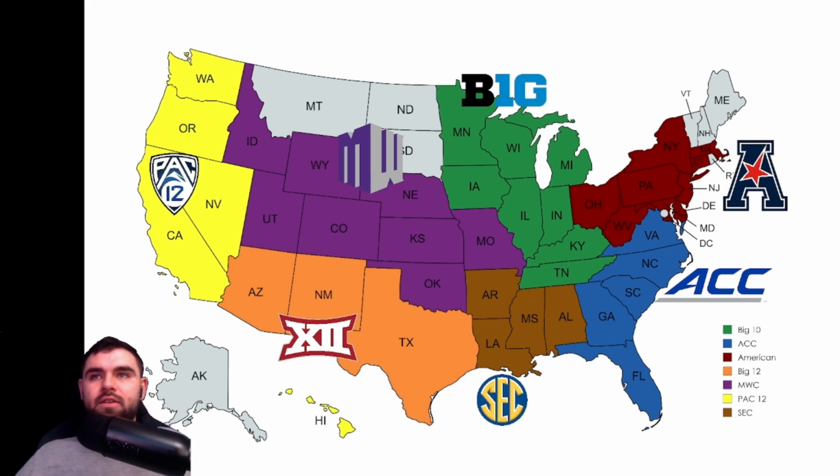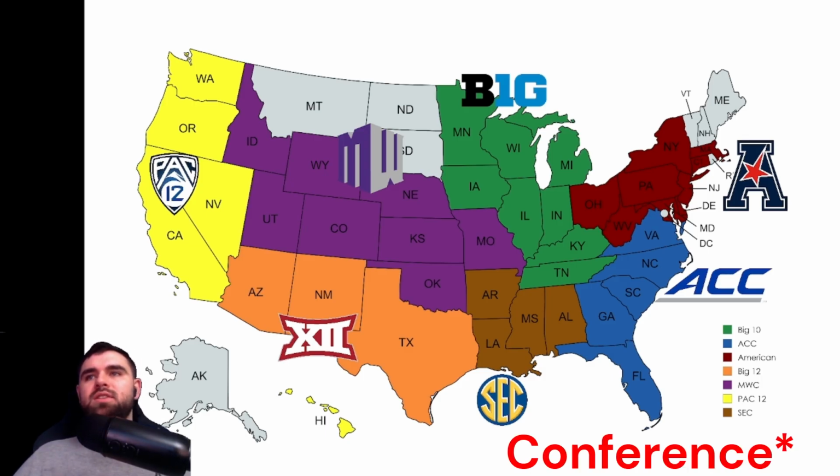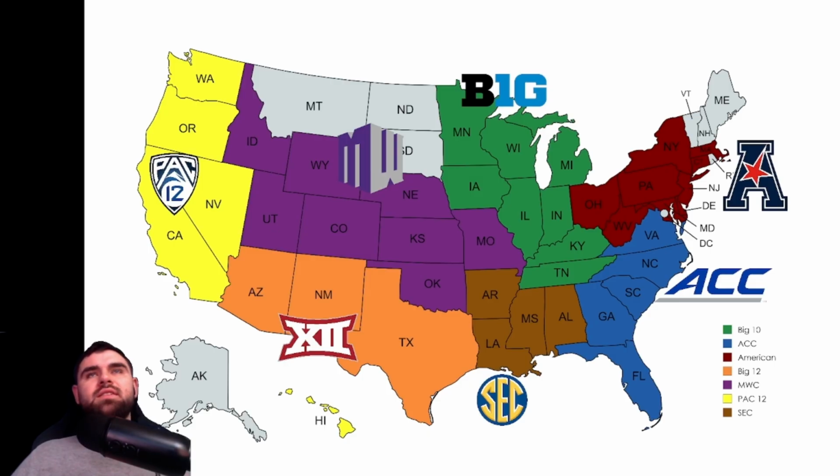So to start, we have the Pac-12, a traditional power that has fallen on very hard times, kind of revitalizing with the teams that are coming in this year for 2026. But anyways, for this series, we are going to have Washington, Oregon, California, and Nevada, as well as Hawaii, included in the Pac-12 conference, and I think their minor league, as well as the Mountain West and the Big 12, is going to be the Middle American Conference.